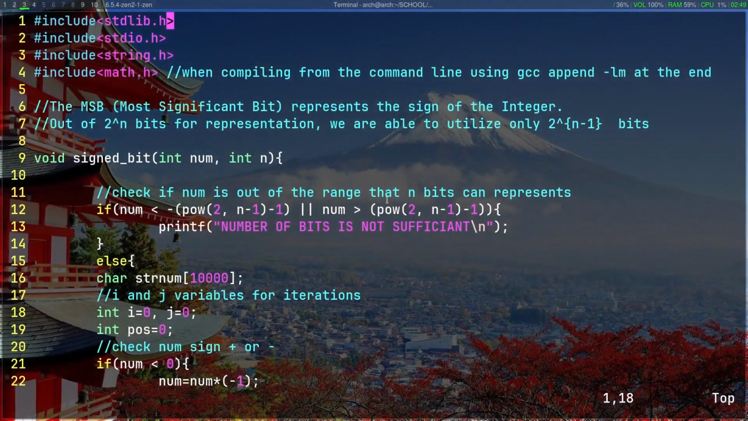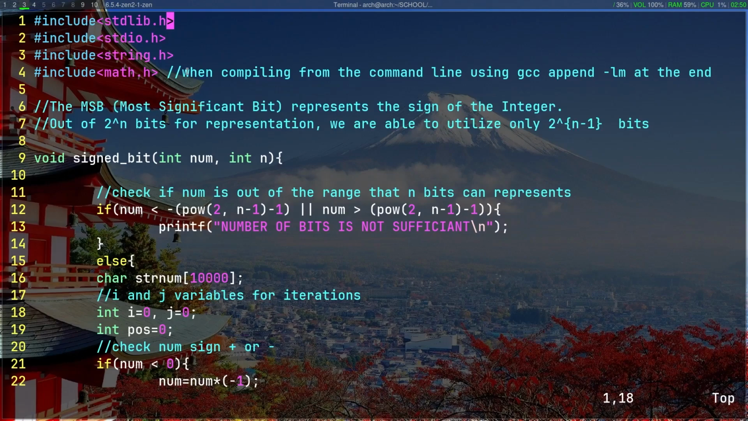For the C code, I believe you will need 4 header files. The math header file and I believe the string header file. We won't really need that for now, but I believe you're gonna need it for the string length function. And for the math header file, it's worth noting that when compiling from the command line using GCC, append -lm at the end.